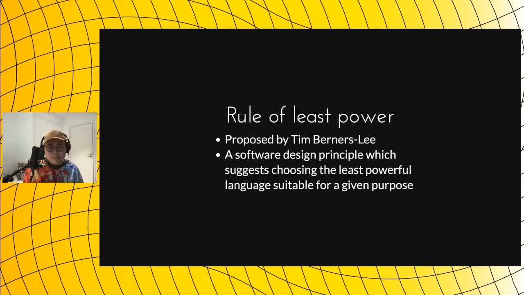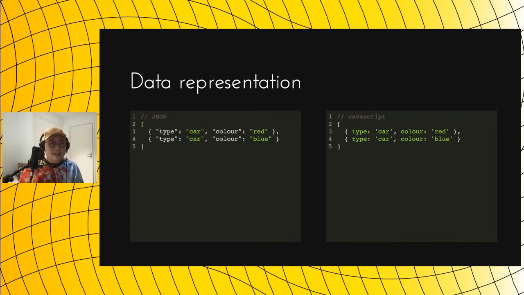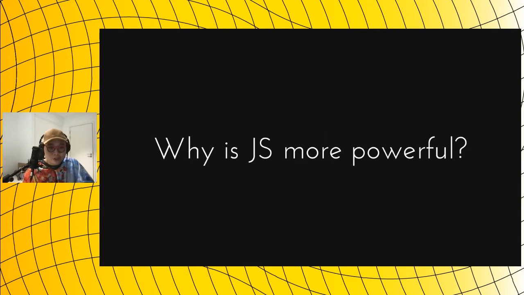So, for example, if we want to represent some data, we could use JSON, or we could use JavaScript, or we could use Java, or any other languages. Here I have two versions. One is JSON, the other version is JavaScript. And as you can see, they look almost identical. So you might be wondering why we should prefer the less powerful one, the JSON version, instead of the JavaScript version. To talk about that, we will need to talk about why JavaScript is a more powerful language.